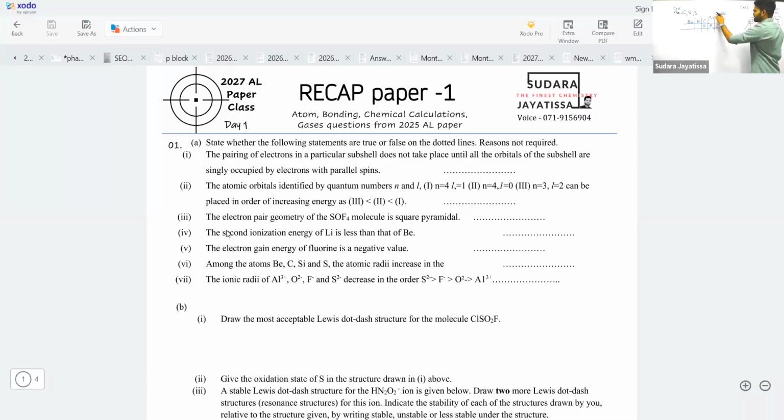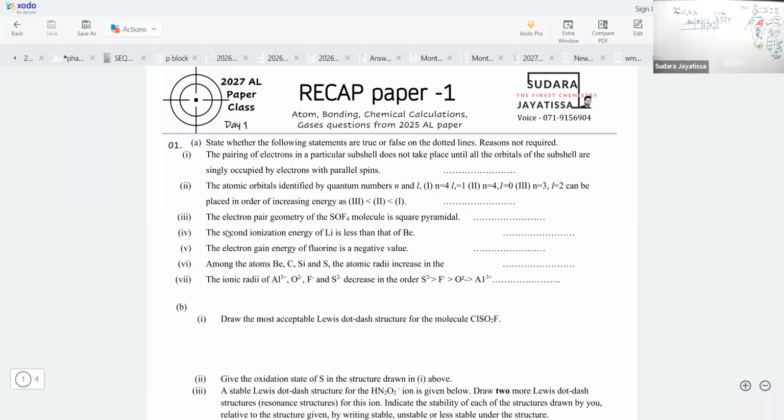Now these are the things you can get: silicon is larger than sulfur, silicon is larger than carbon, and carbon is smaller than beryllium. Now we have a small problem between these two.